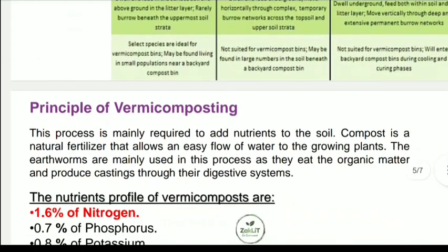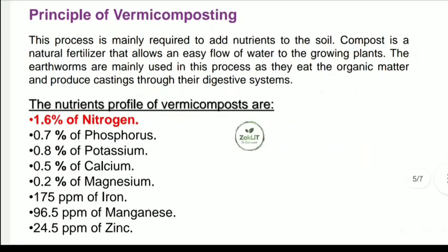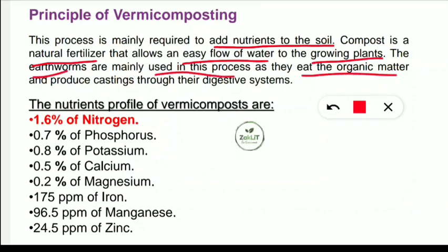So let's move on to the next slide. In the next slide we will learn the principle of vermicomposting and the nutrient profile of the vermicompost. This process of vermicomposting is mainly required to add nutrients to the soil as we have discussed, and compost is actually a natural fertilizer. It does not have any chemical. It allows an easy flow of water to the growing plant, so it makes a passage for the water flow also, and the earthworms are mainly used in this process as they eat the organic matter and produce castings through their digestive system. Thanks to the earthworm, because of them only we are getting this vermicompost.